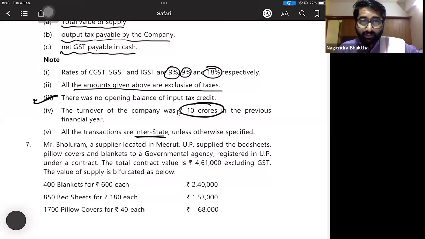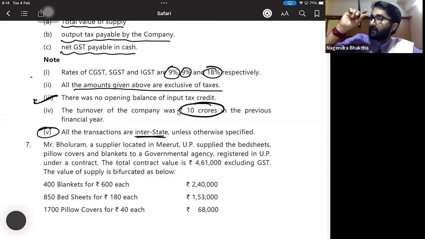Unless otherwise provided, see, it is the last point. Always remember, I had told you in the classroom also: whenever you are writing the compulsory question, first read the last part. Why? Because otherwise you may get lost in the question. So that's why first read these notes. 9%, 9%, 18%, whether goods or services, everywhere. All the amounts are given exclusive of taxes, so tax is not included in the amounts given above.